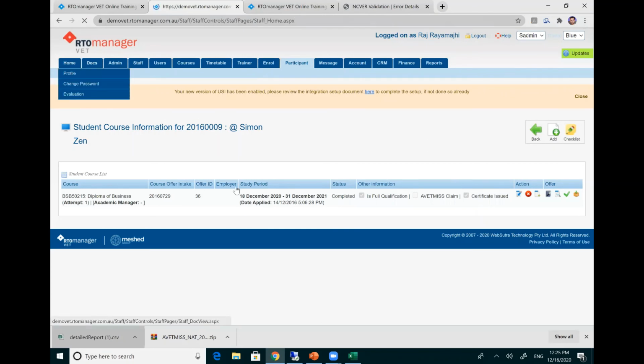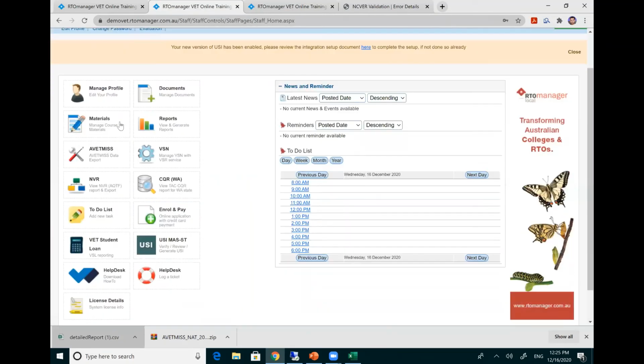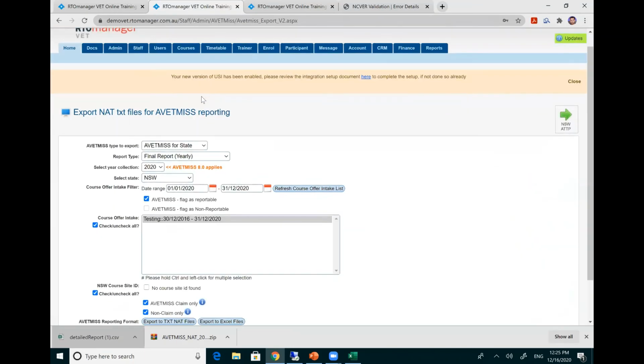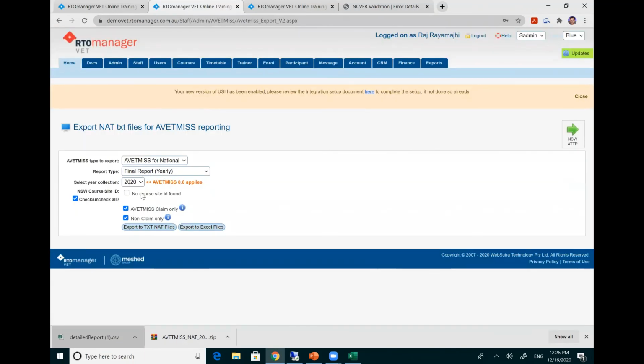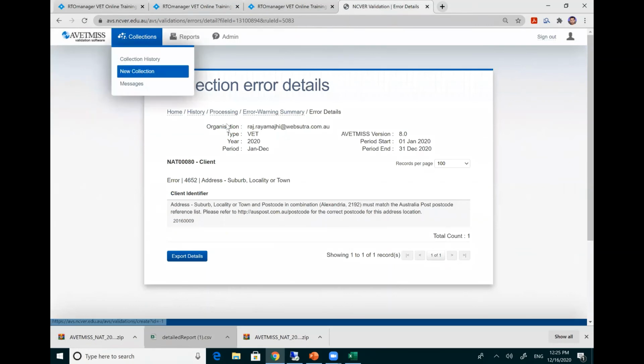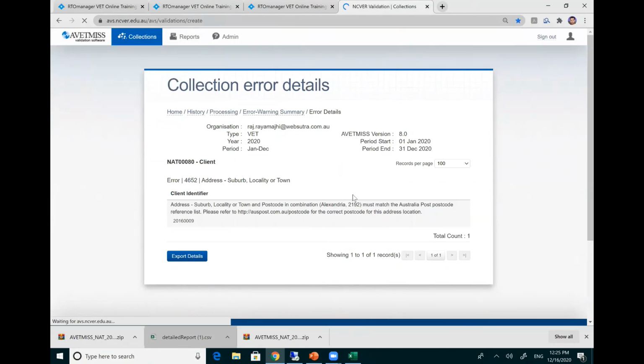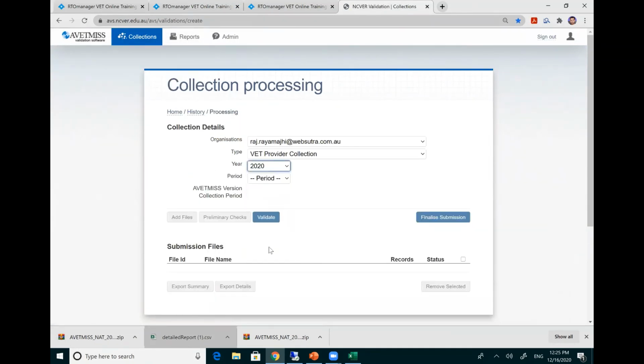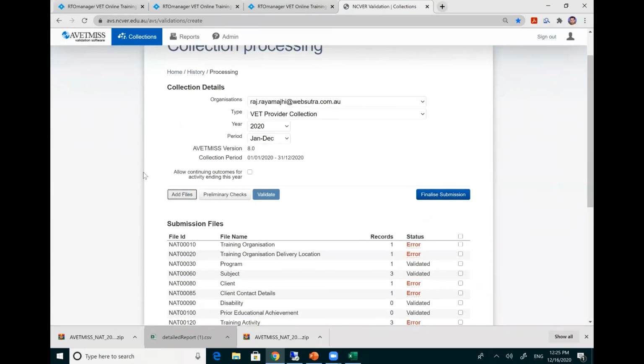After we have done all of this fixing, what we need to do is again re-extract our data in the national format, 2020 non-claim only. So you have your data now. Again, go back and repeat the process. You can upload your files as many times as you want until you have fixed all the errors.